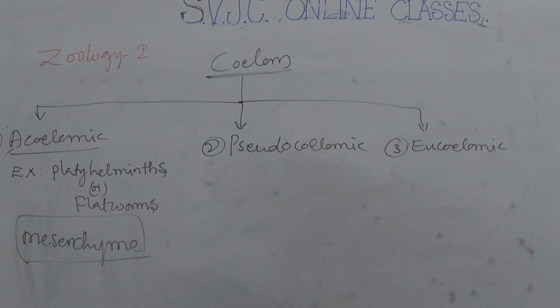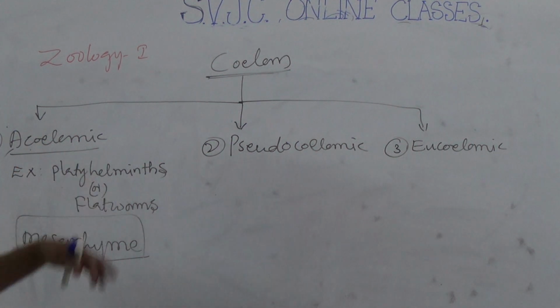which type of coelom is called acoelom. Acoelom means coelom is absent. Coelom is absent, and that coelom is filled by mesenchyme. Mesenchyme is an embryonic tissue derived from mesoderm. So this is acoelomic. Acoelomic best example: platyhelminths.